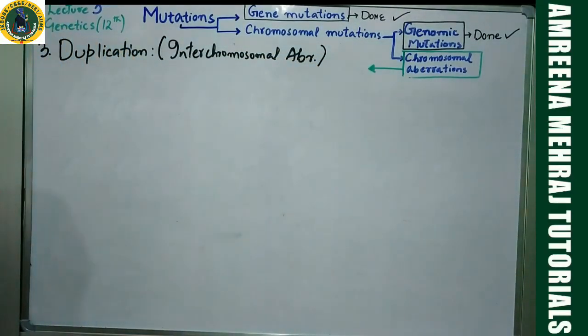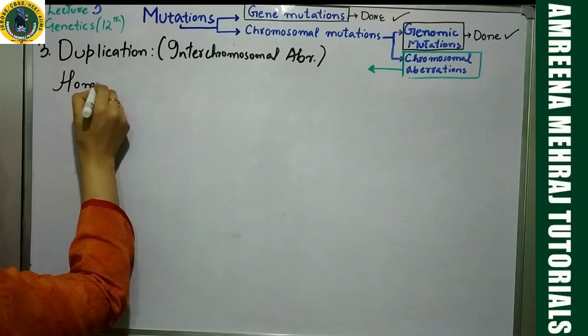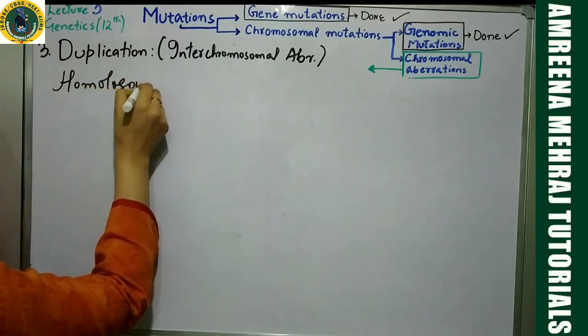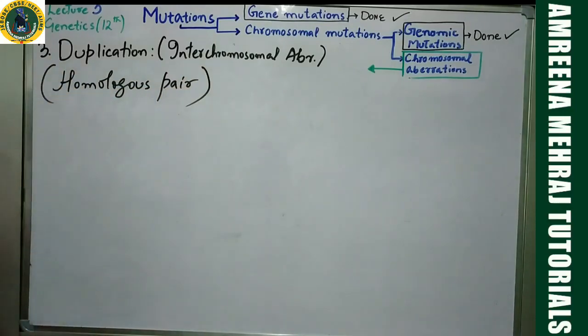So in this case, you will see involvement of two chromosomes. What is participating is a homologous pair. A homologous pair of chromosomes is participating.